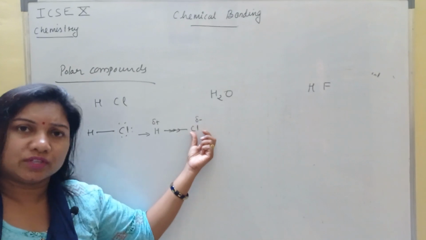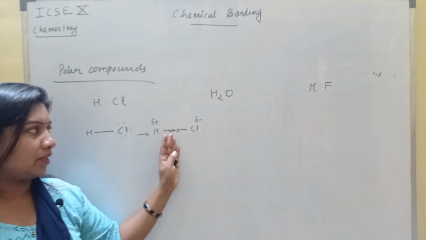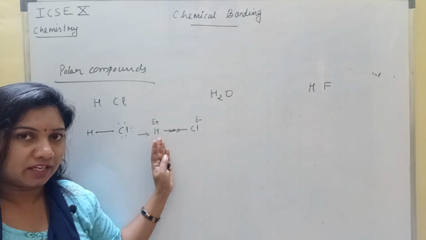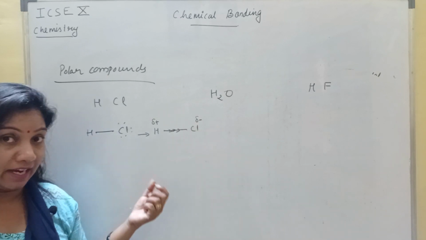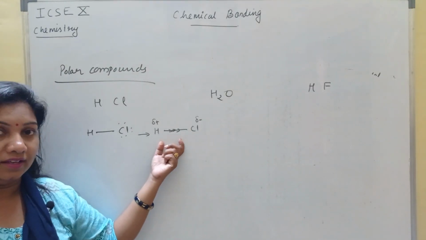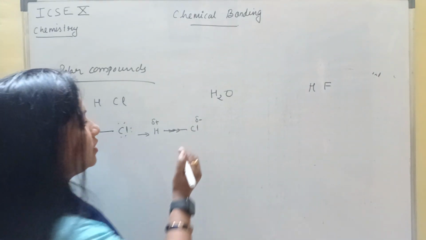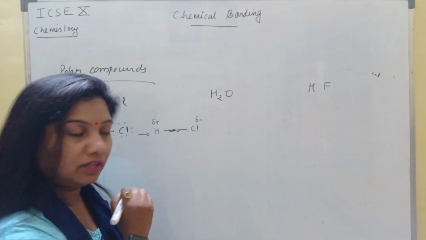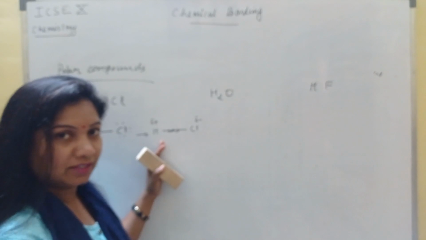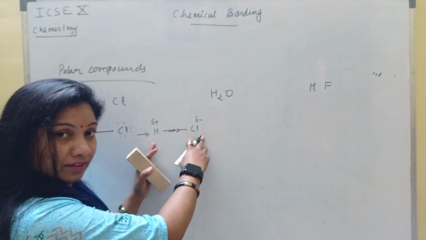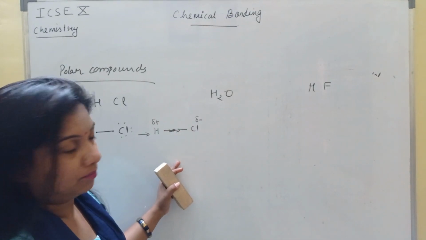Because the electron is shifted towards chlorine, it is not a complete cation and anion formation that is taking place. Only a slight negative charge is developed because it has only attracted, it has not accepted. It is not accepting the electron pair. It is only attracting. A slight negative charge is developed over here and a slight positive charge over here. That means you can see that charge separation is taking place. Now two poles are formed, so that is why they are called polar compounds.